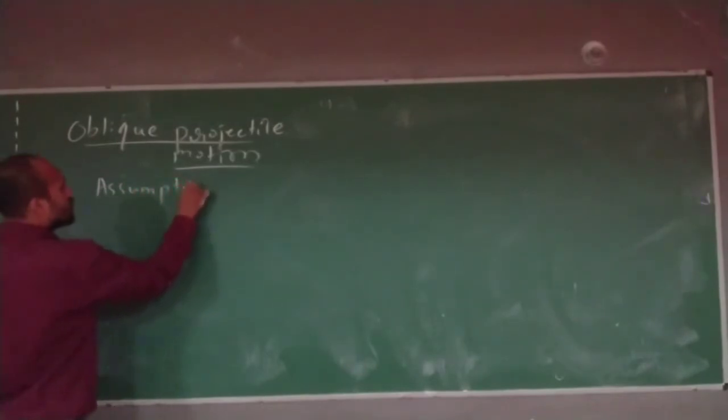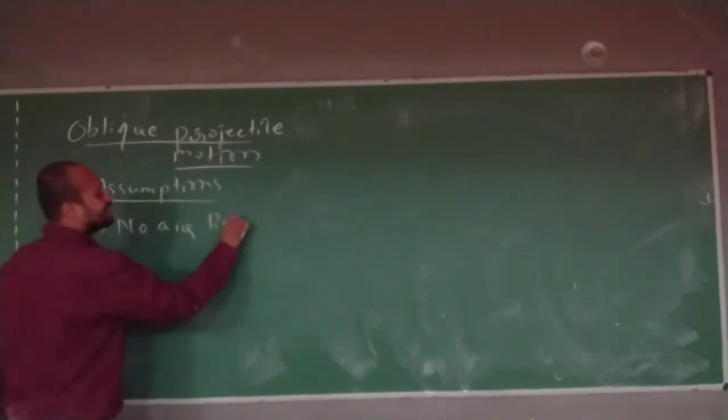Before studying this, I will make two assumptions. The assumptions I am going to make are: first, no air resistance.